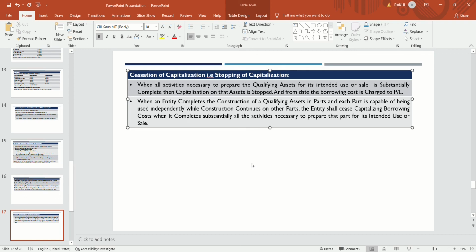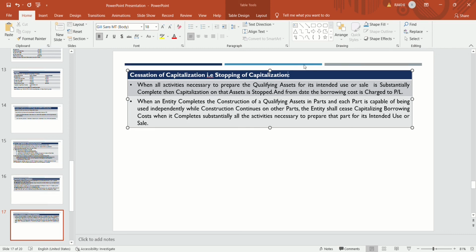That is, some building is constructed, ready for sale, ready for use, but some painting work or some interior work is left to do, without which the company will not be able to use that asset. So that asset is to be taken into consideration. At that time the company will stop capitalizing the borrowing cost, and after that the company will charge it to P&L.